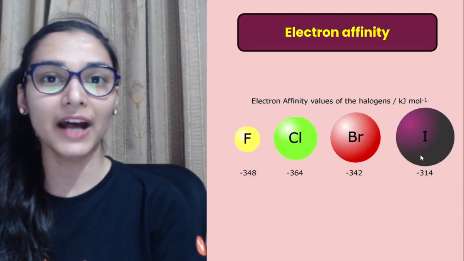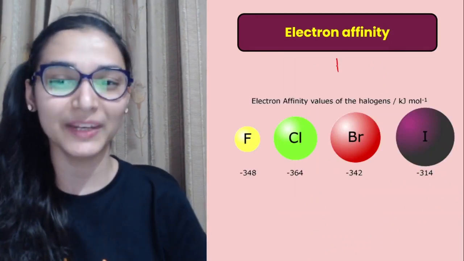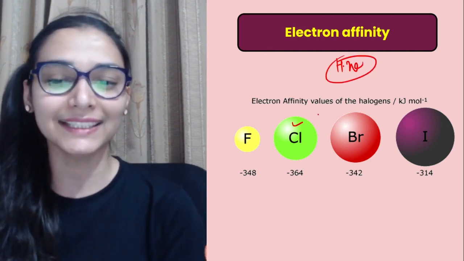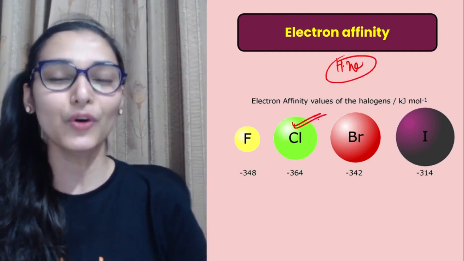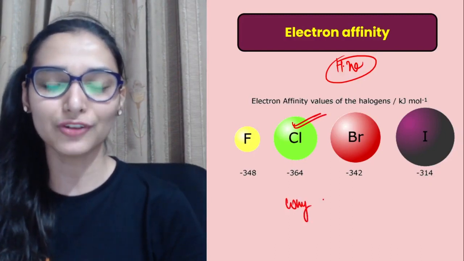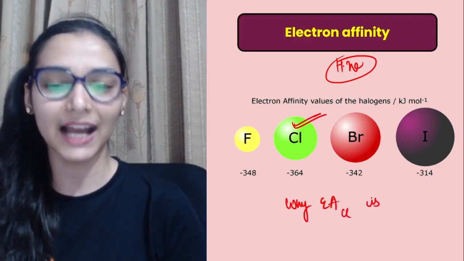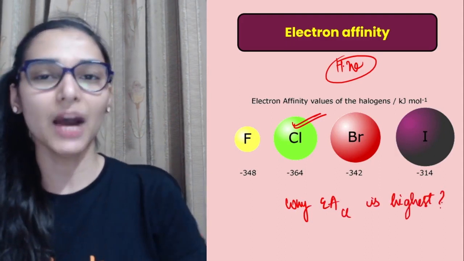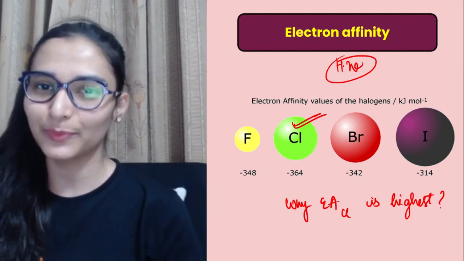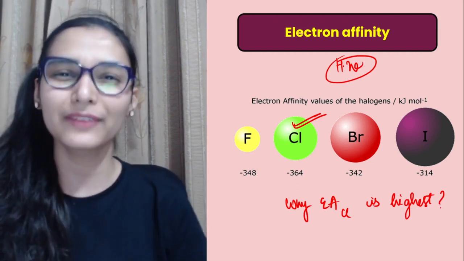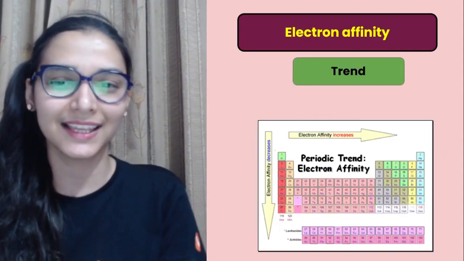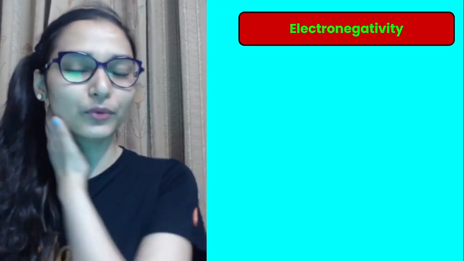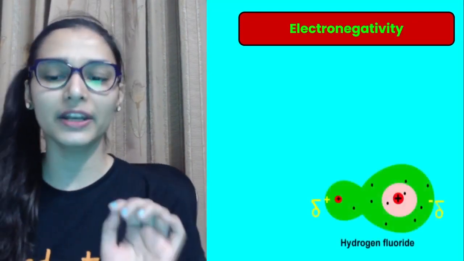Okay, and one homework question which I explained in my regular session also. Electron affinity is highest for chlorine. What is the reason? Why electron affinity of chlorine is highest and not for fluorine? ये आप मुझे answer देंगे in the comment section. I have explained this in the previous video. Go and watch it. It has something to do with the size and the repulsion. Okay, so the trend of electron affinity is also attached there. Download the notes.